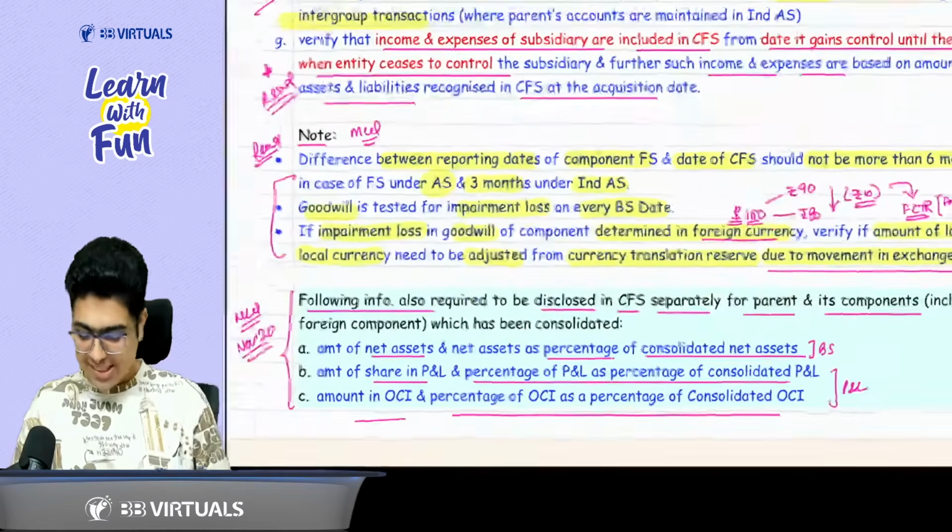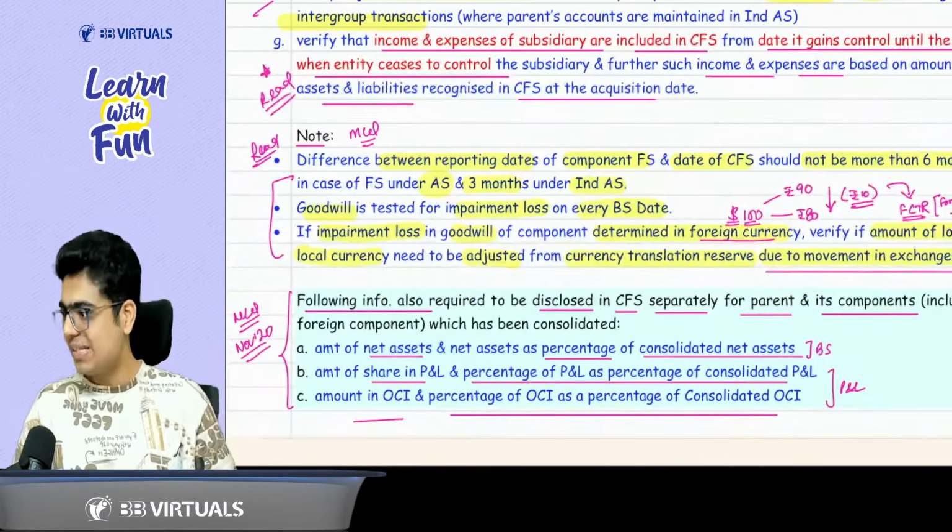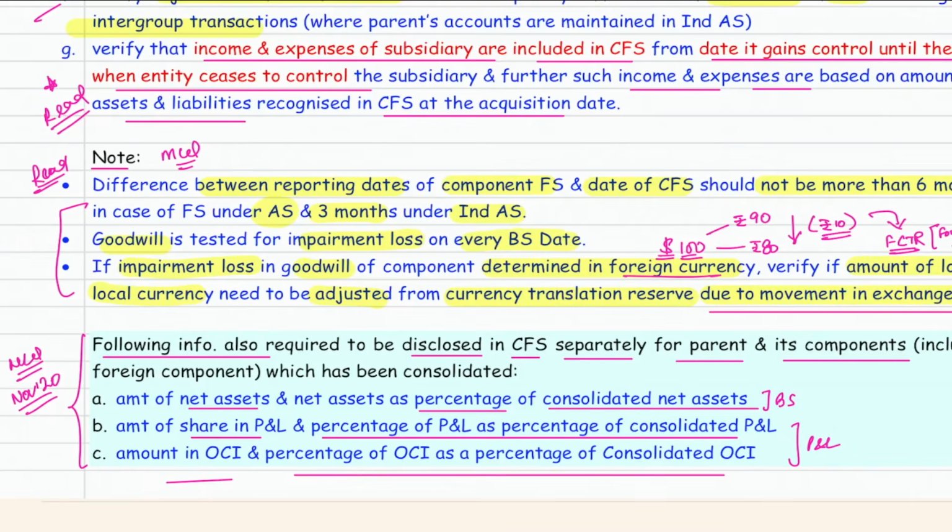Okay, sir. This MCQ came in my exam. Everyone please see. It says additional disclosure. Additional disclosure in the CFS for the parent and the component. For all the entities in the CFS, you need to mention the amount of net assets, P&L and OCI, plus their share of net assets in the consolidation, their share of P&L as a percentage of the consolidated P&L, and their share of OCI as a percentage of the consolidated OCI.